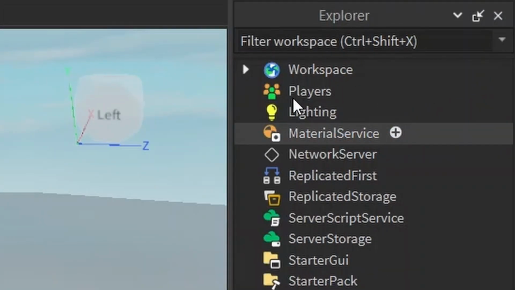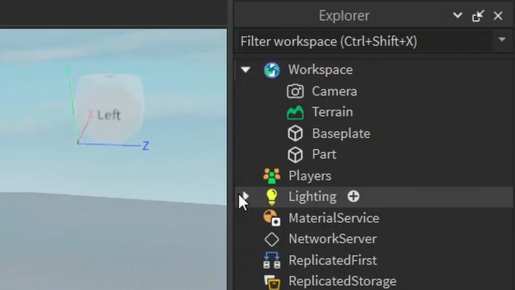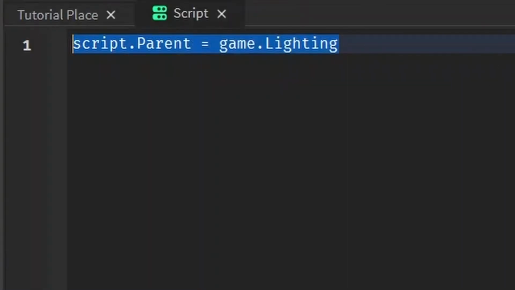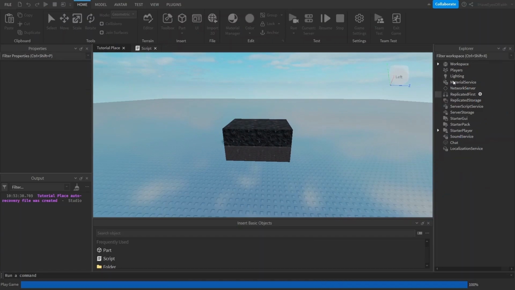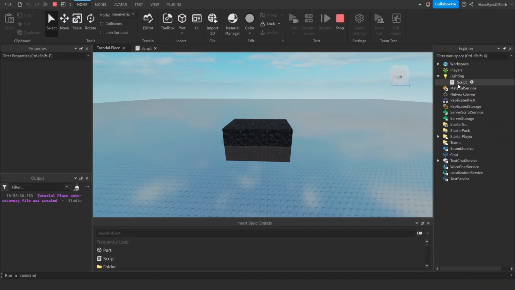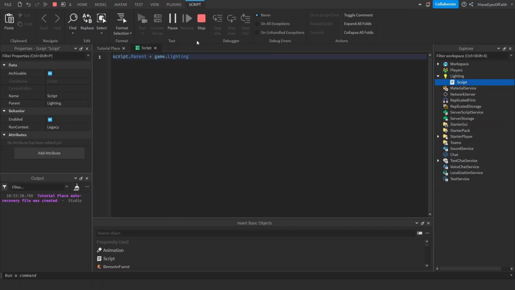Watch the Explorer. Oh, the script isn't there. Let's see if it's in lighting. Oh, there it is. And it's the same script. So whenever you want to access the script itself, just write script in all lowercase. And you don't have to specify game.workspace or any of that. It knows it's itself. I just want to show you that. And it doesn't matter where the script is. You can put the script inside of base plate and it'll still move itself to lighting because it doesn't matter where its position is. It knows that it's referring to itself whenever you write lowercase script.